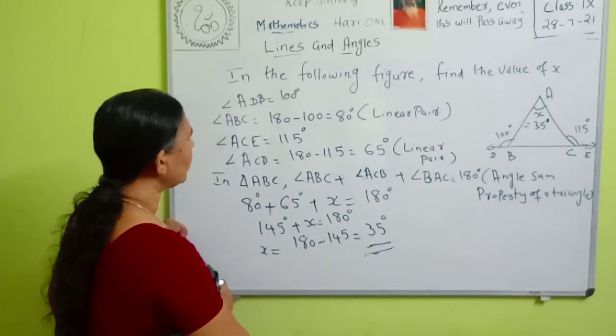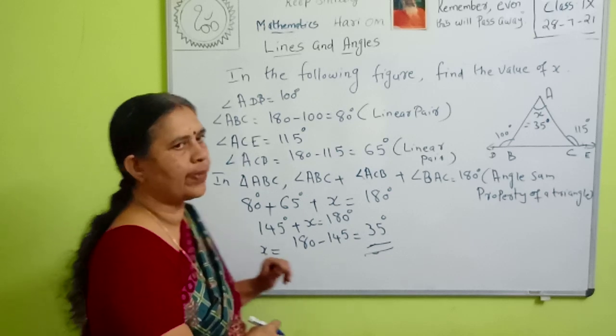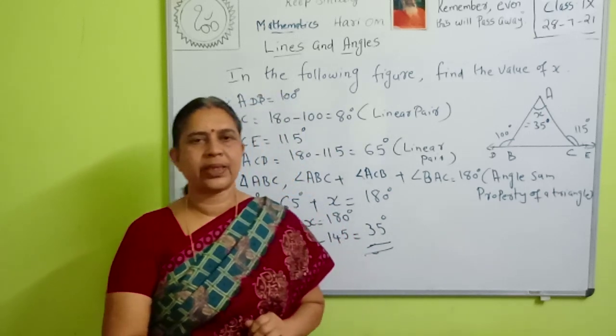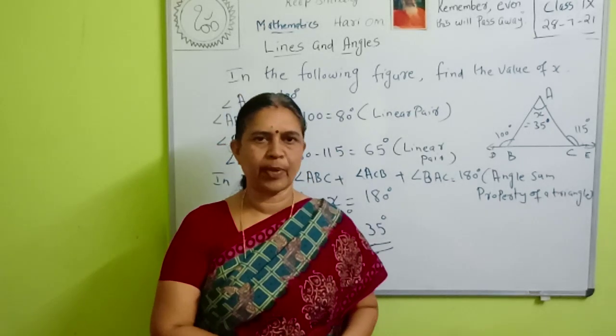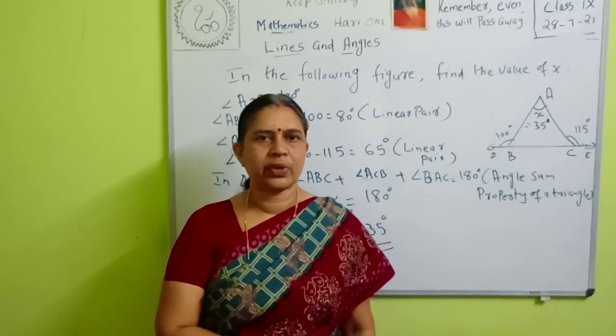So, we studied what the angle sum property of a triangle is. The sum of all the angles in a triangle is 180 degrees. You remember it. Okay. We can do more questions in the next class.